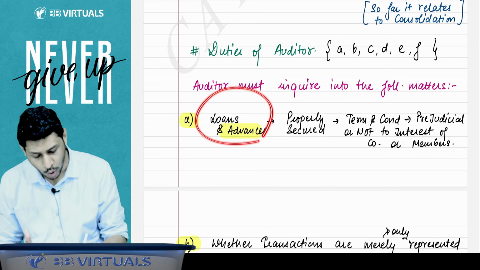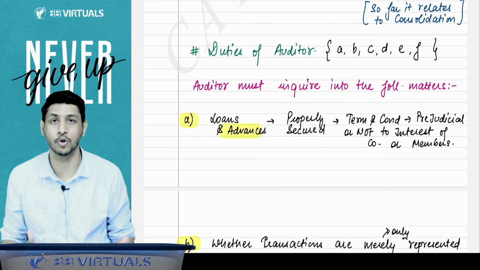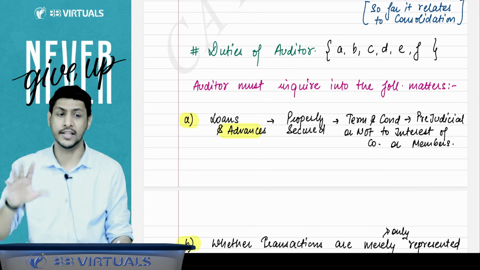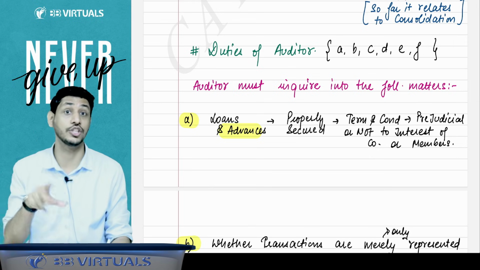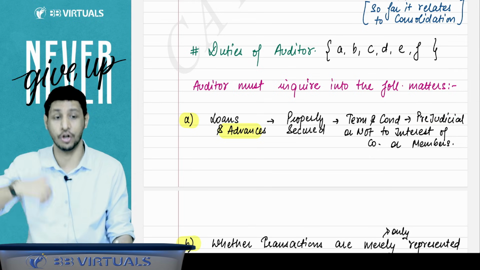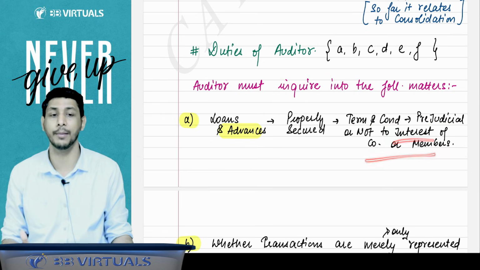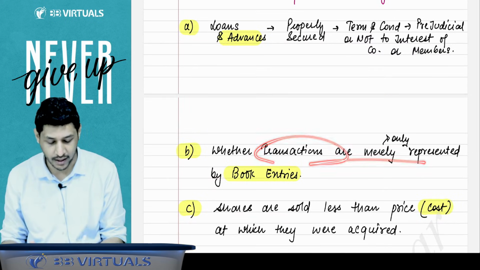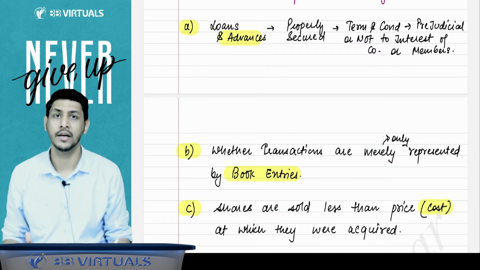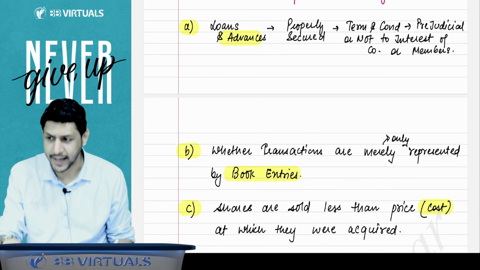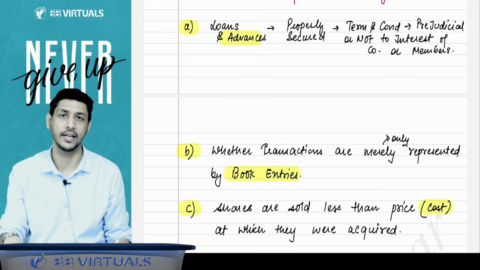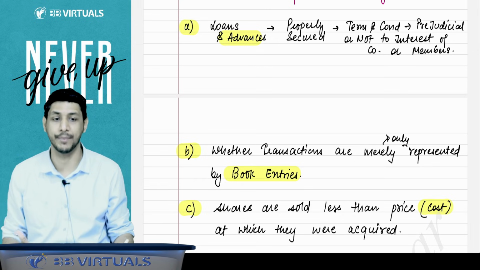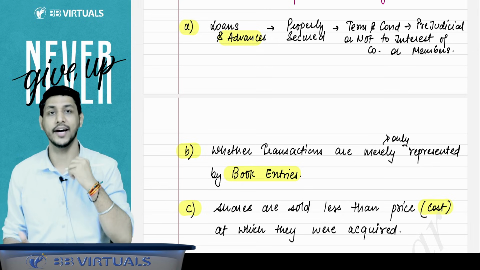First, the loans and advances shown in the books of account or financial statements of the company, whether they are properly secured, and whether the terms and conditions are prejudicial or not. Prejudicial means against the interest of the company or the members. The auditor will inquire. Second, whether the transactions are merely represented by book entry, that the transactions are only and only book entries and in actual, no such transaction happened. The auditor has to inquire about that.